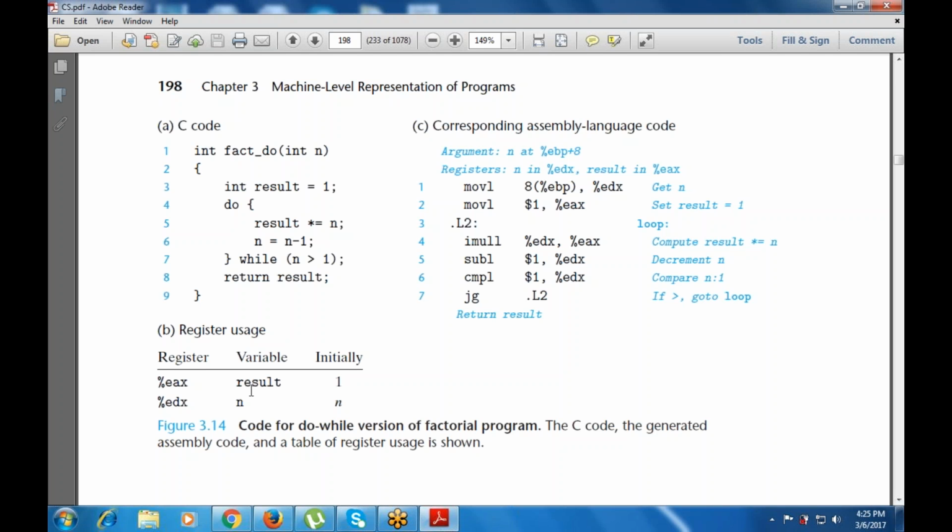In the do loop, result *= n. That means result is multiplied with the n value every time. Then n = n - 1, that is a decrement of 1.